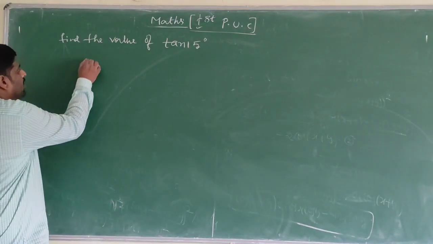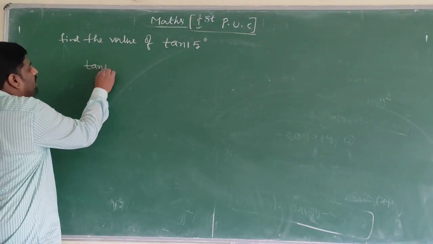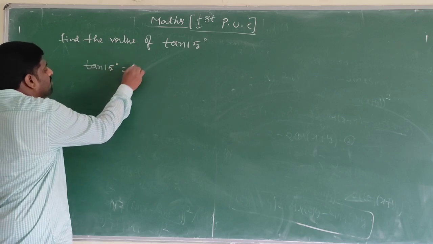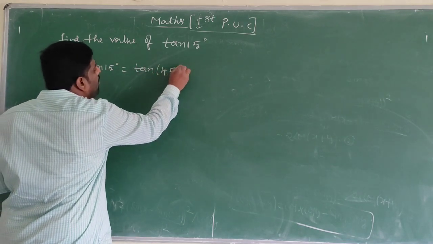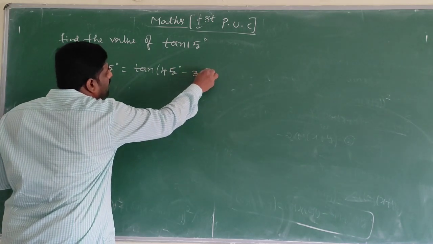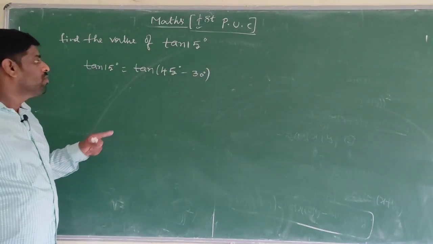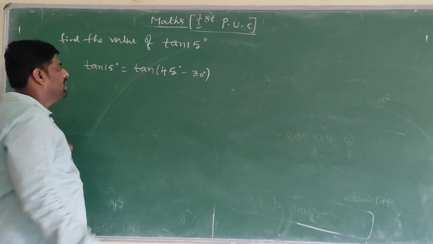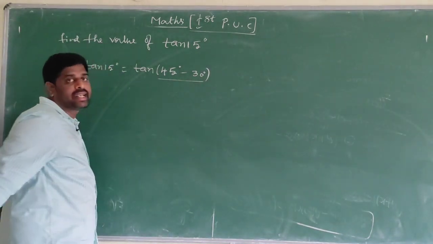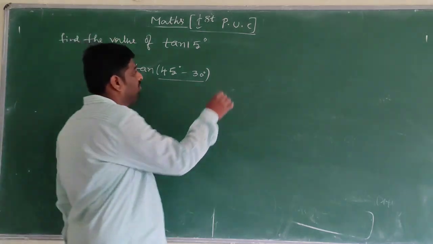So tan 15 degree can be written as tan of 45 degree minus 30 degree. 45 minus 30 is 15 degree. It is a form of tan of x minus y.